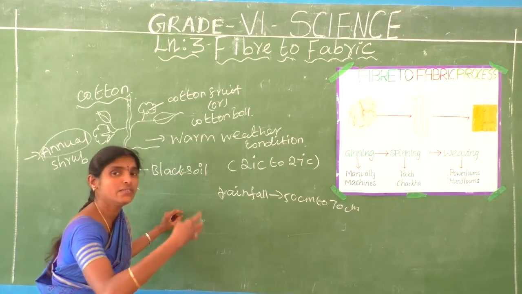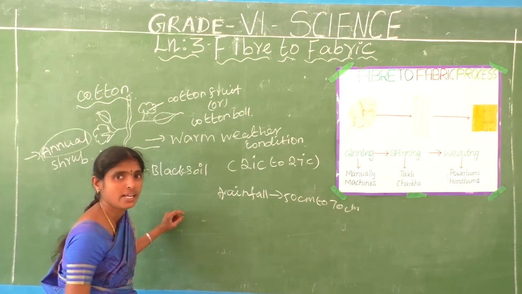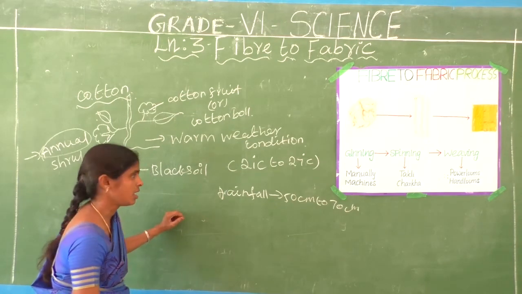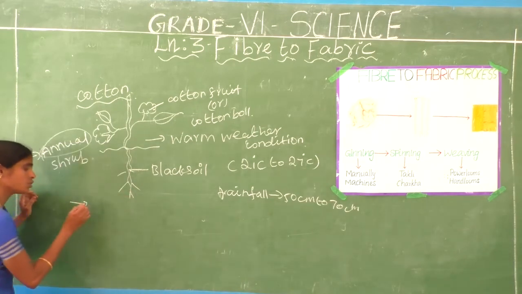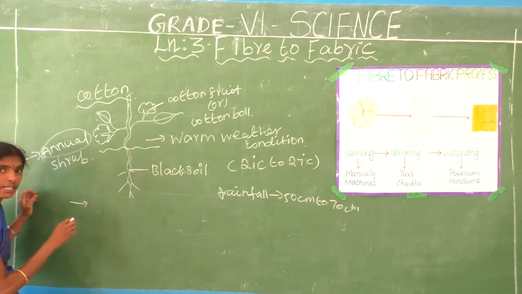Okay. In which place is cotton plant mostly grown? Do you know any idea?